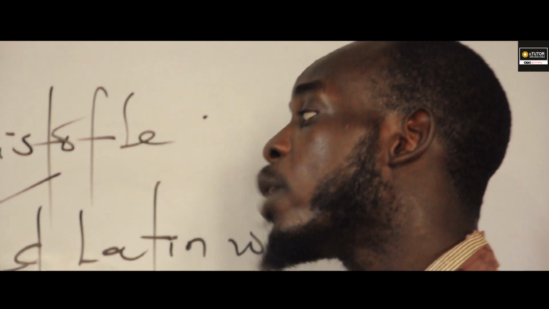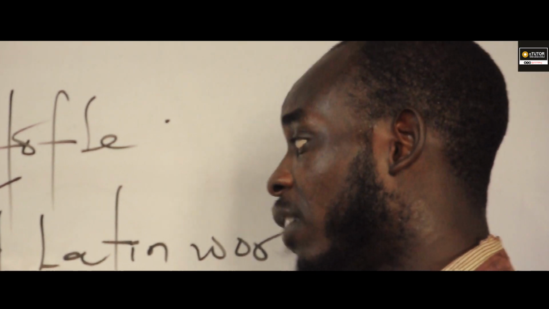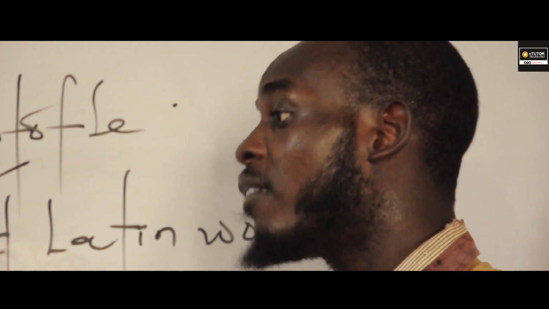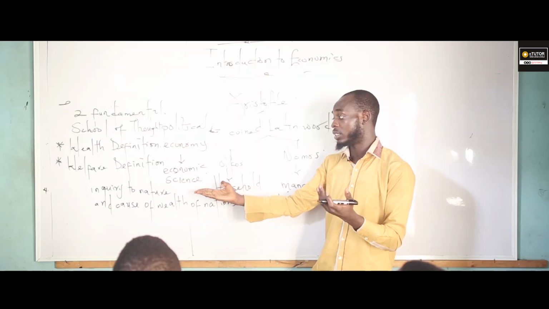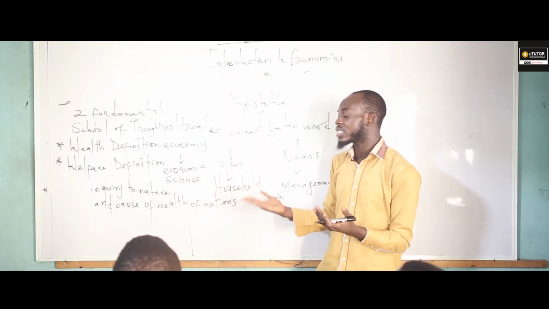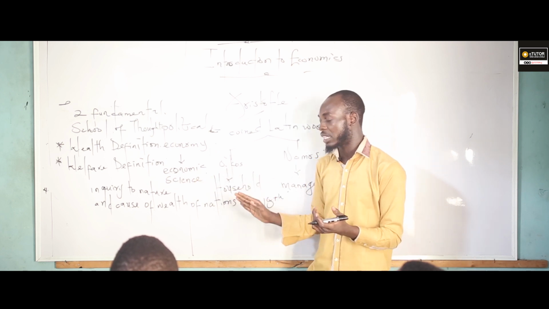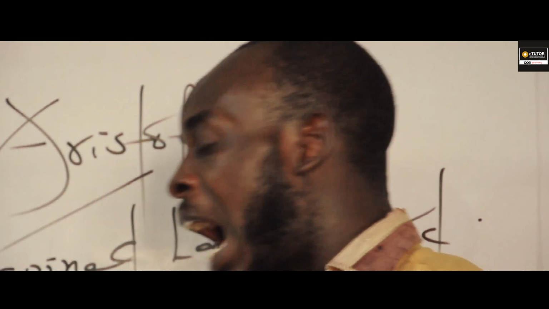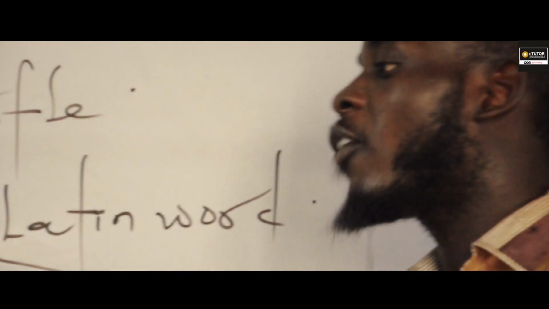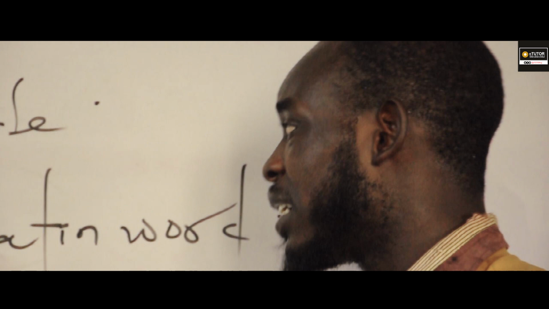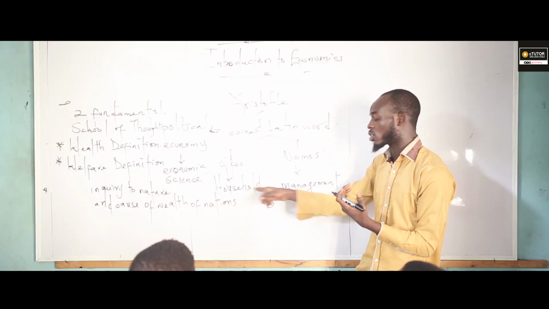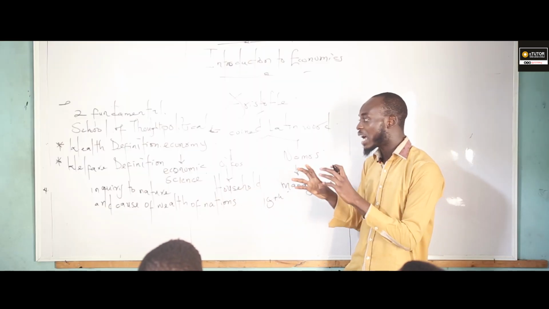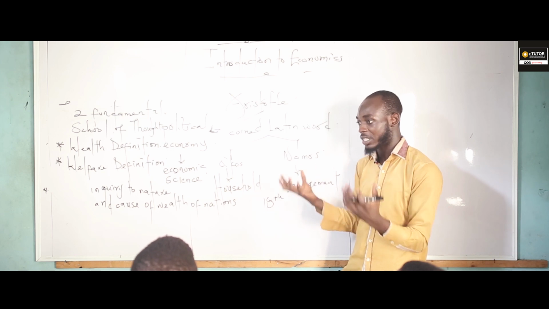Although we have a lot of criticisms about the definition, and a lot of scholars deliberated on it, later in the day the definition was not accepted just because it was based only on wealth. And don't forget that for a definition to be accepted, it must be based on management of household, because that's what economics is all about: household.